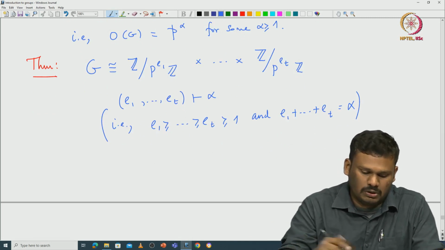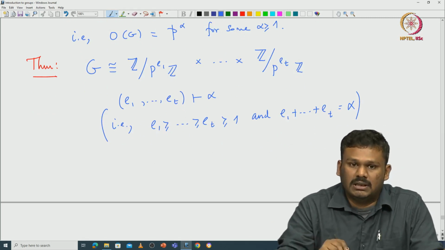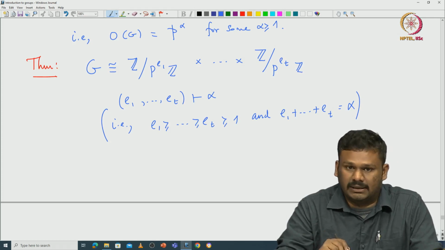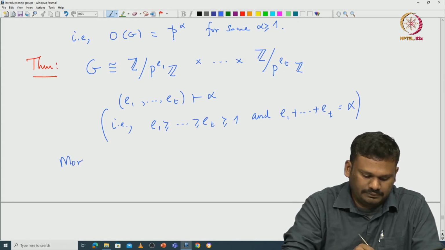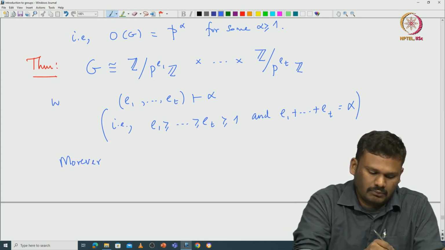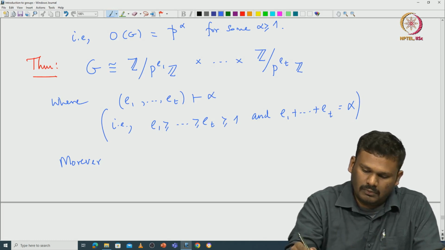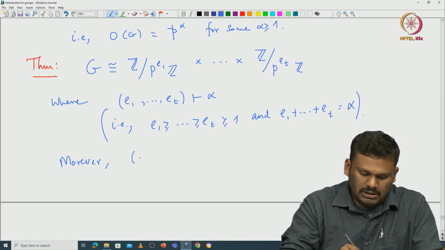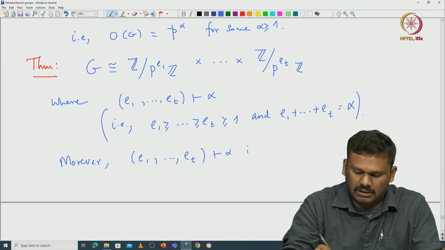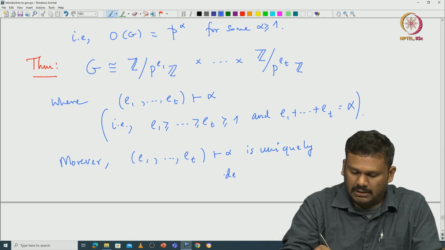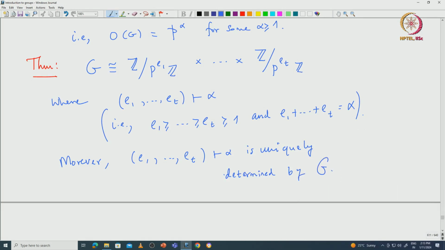Moreover, we also want to prove that these exponents, or the partition E1 etc. ET of alpha, are uniquely determined by the group G. This is what we want to prove.